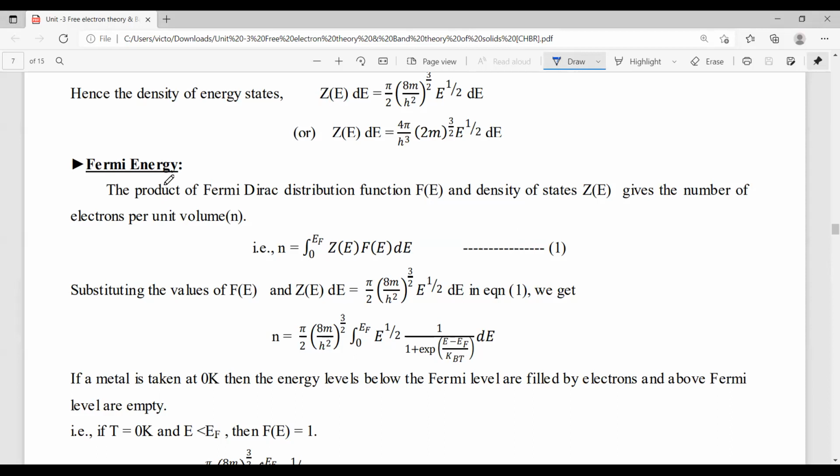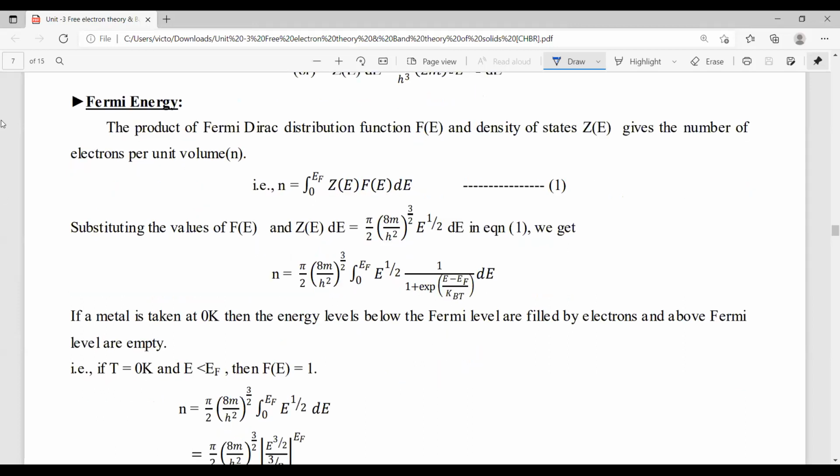Now, how do we calculate the Fermi energy? It is the product of the Fermi-Dirac distribution function and the density of states, for a given number of electrons in a unit volume. So this is the expression for the Fermi energy, where N is the number of electrons per unit volume.